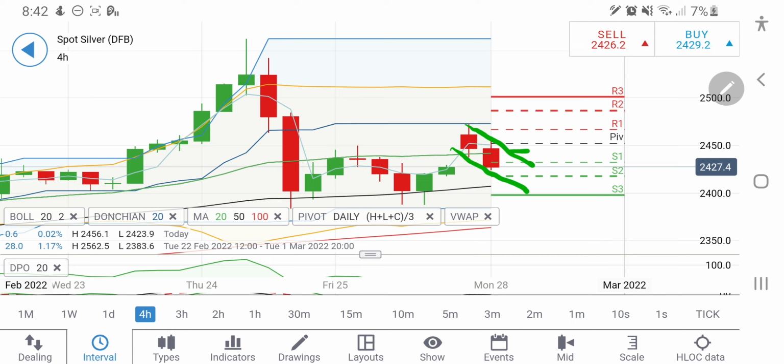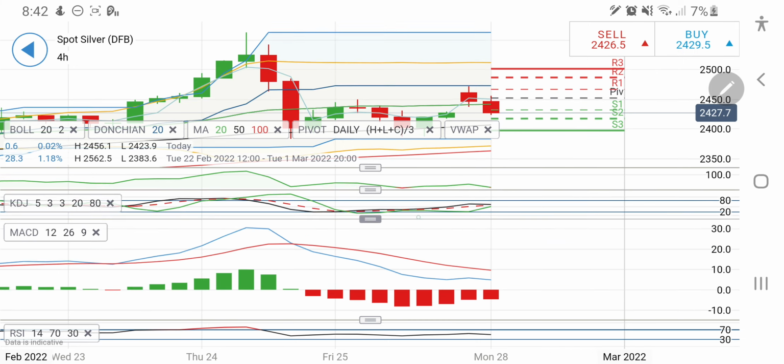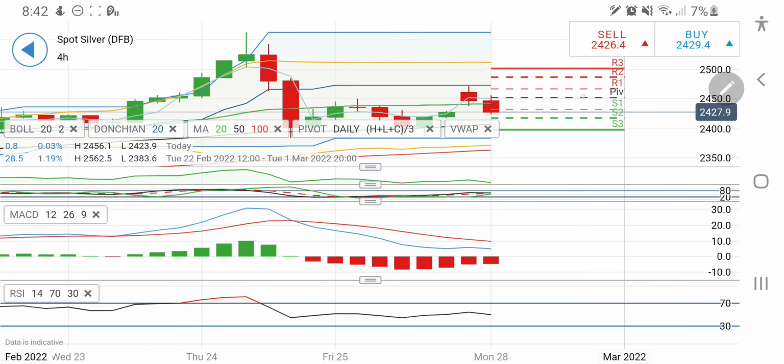On the downside, if you see it breaking below 2418, you can take a short entry here, and you can expect it to drop towards 2412, 2400, and below that, sky is the limit. It can drop sharply. Before we summarize, let me give you the indicators. Stochastic comfortable, MACD on sell side, RSI is comfortable. So in summary, if you see silver trading below 2418, you can take a short entry for 2412 and 2400 levels. Below 2400, it will drop towards 2380 and 2360 levels.